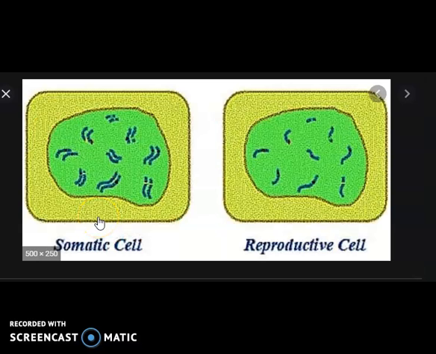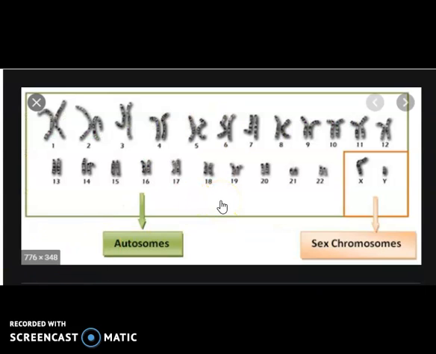Human somatic cell is diploid in nature. It contains 23 pairs of chromosomes. These 23 pairs of chromosomes are divided into autosomes and sex chromosomes. 22 pairs are called autosomes and one pair is called sex chromosomes. These 22 pairs of chromosomes called autosomes control a variety of traits other than sex, while the single pair is called sex chromosomes.